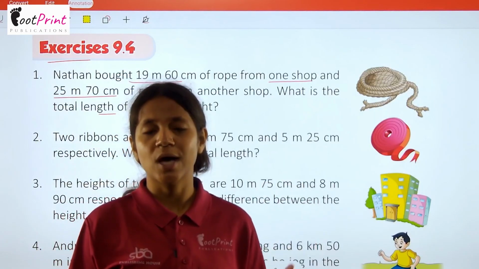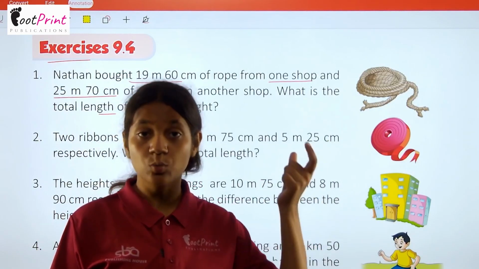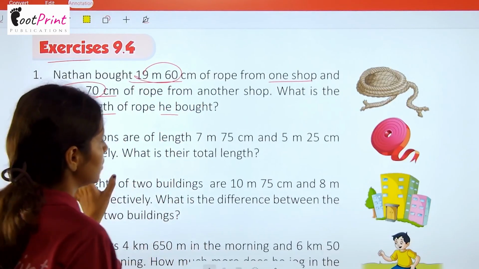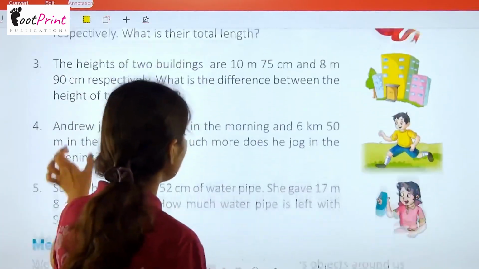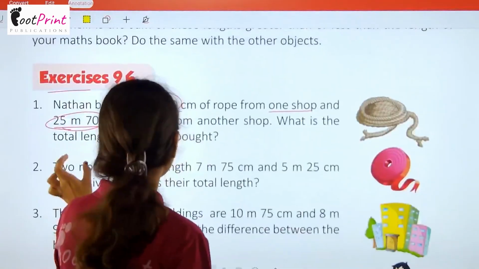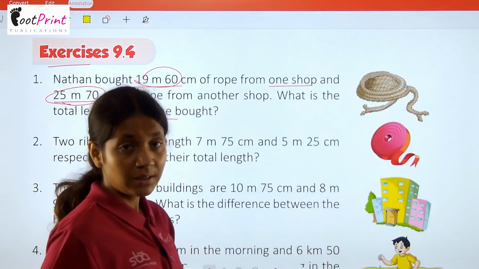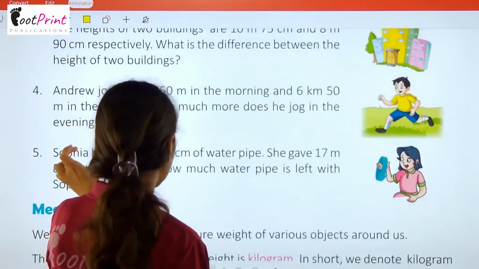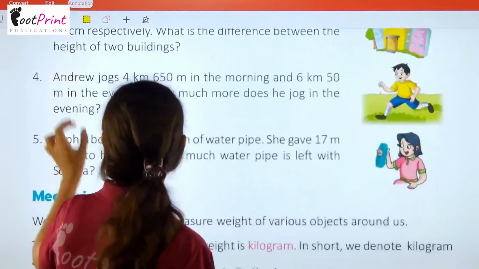So basically you have to just add the two length measurements here. So first one is this one and second one is this one. We have done lots of questions of addition and subtraction above, so you have to do the same thing here. Similarly, we have so many more questions in this exercise which are based on the same concept.